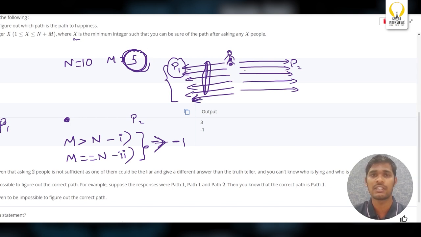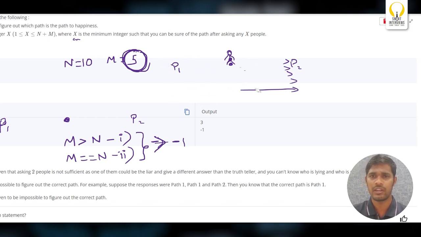But when the 6th person is telling the same, even if you exclude these 5 liars, can you assume that P1 is telling truth? P1 will lead to the happiness? Yes. So nothing but, if M plus 1 people, not M people, are supporting any path, you can conclude that it is the happiness path. Is it true? If you observe here,